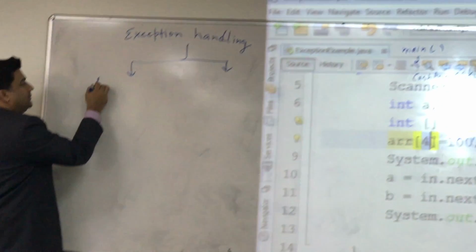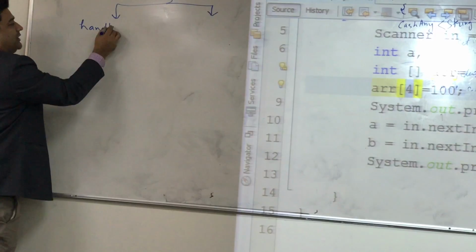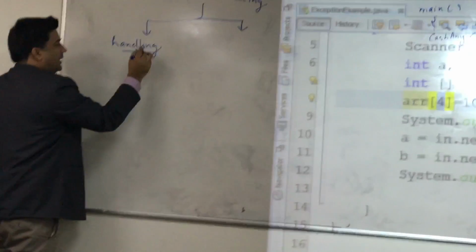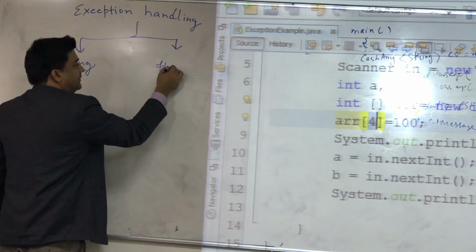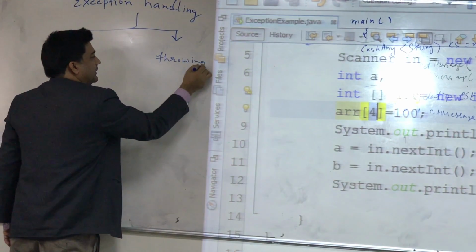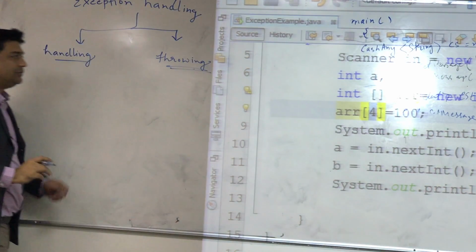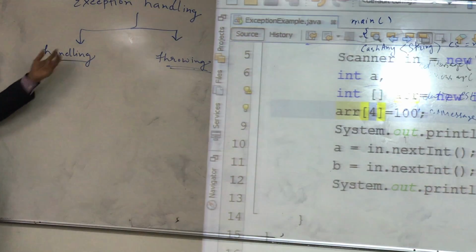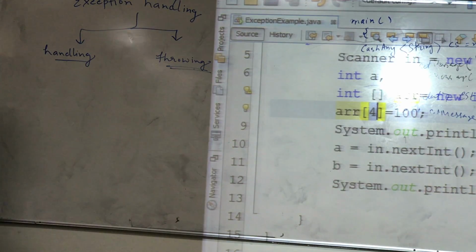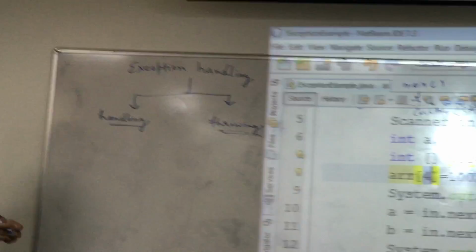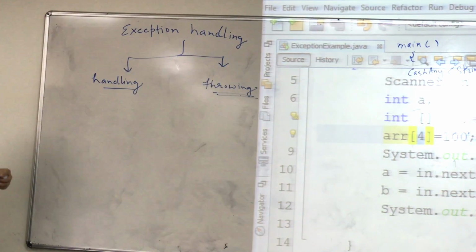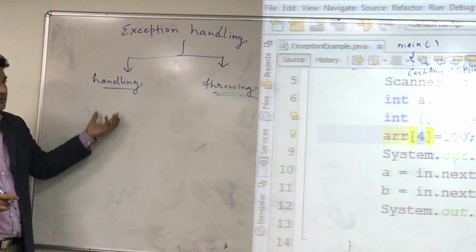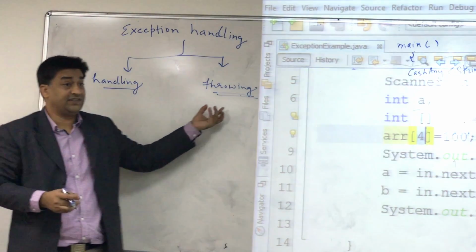One is called handling, the actual handling, okay? And the other one is throwing the exception. Okay, so we need to see what the difference between them is. When the exception occurs in your code, you have two options: one is to handle the exception and the other one is to throw the exception.